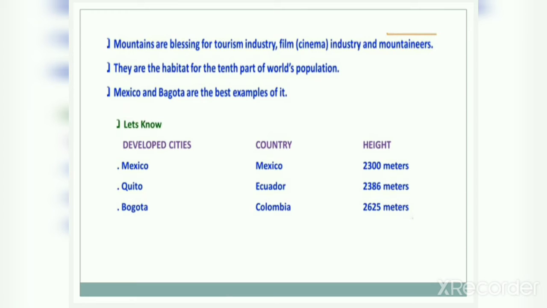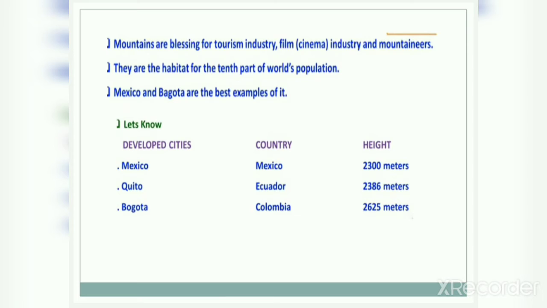So now let's know some extra points for this. Developed cities, country and height, means you can see now how these cities are developed on mountains. First is Mexico, country Mexico, the height is 2300 meters.